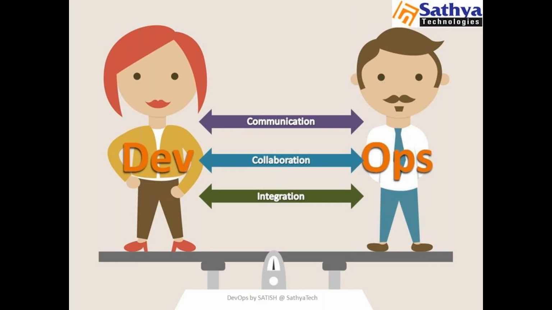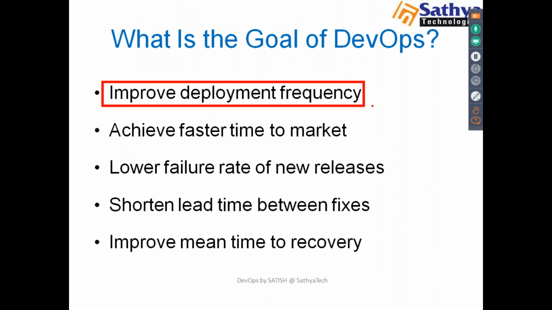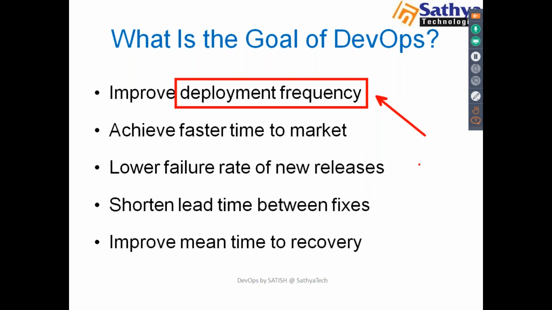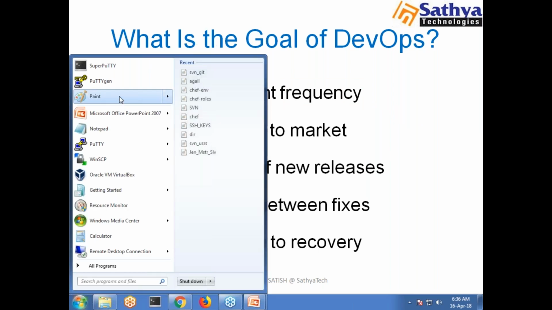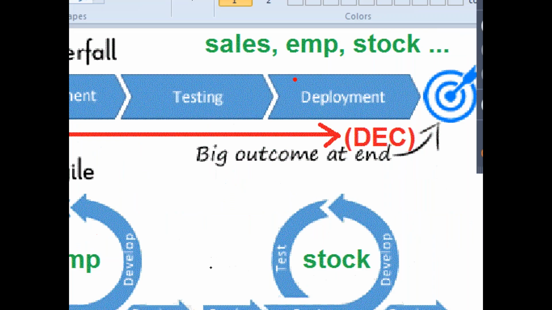Now we can see that DevOps has certain goals, or some advantages. I can go with the slide. First thing, it will improve deployment frequency. What is deployment frequency? In our earlier case, if we go for the waterfall model, how many deployments do we have?